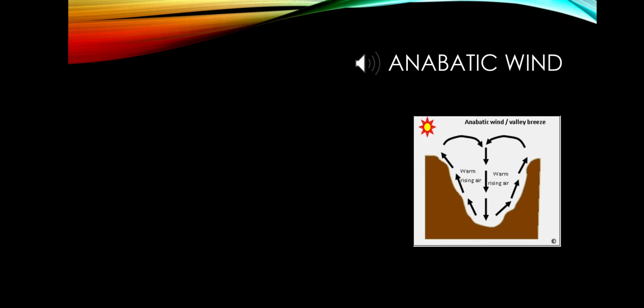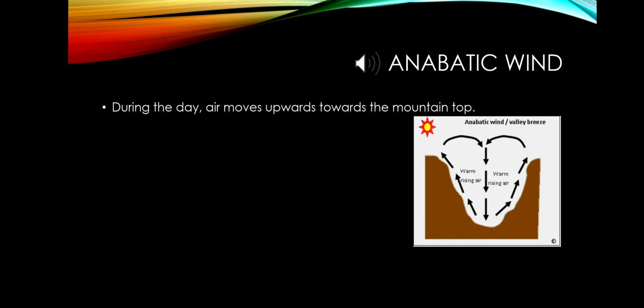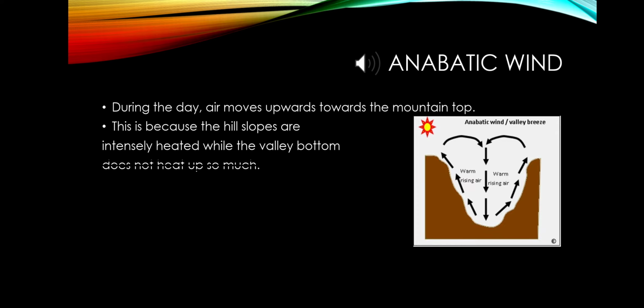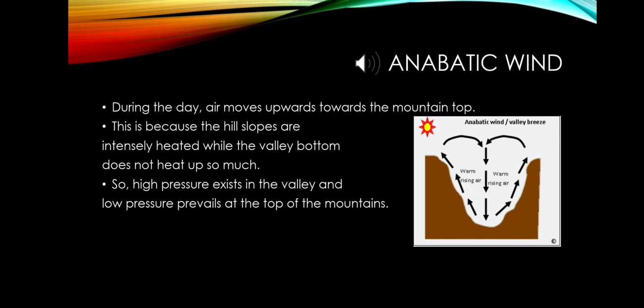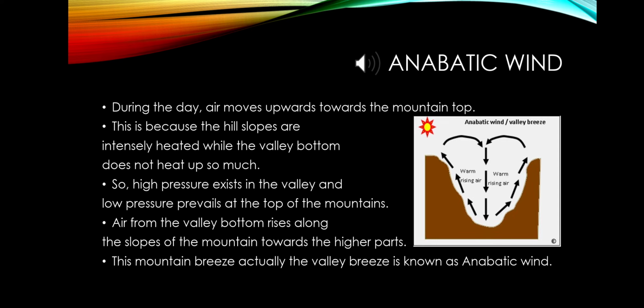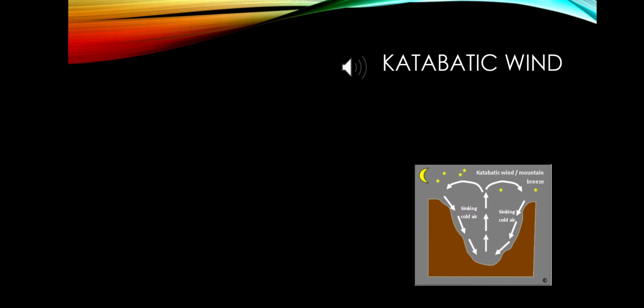Anabatic wind. During the day, air moves upward toward the mountain top, and this is because the hill slopes are intensely heated while the valley bottom doesn't heat up so much. So the high pressure exists in the valley and low pressure exists on the top of the mountain. So the air from the valley bottom rises along the slope of the mountain towards the higher parts. This valley breeze is known as anabatic wind.